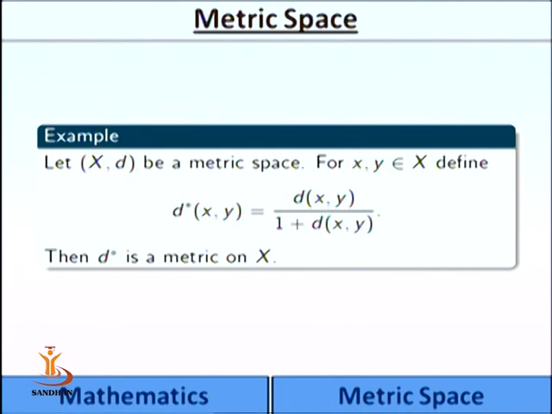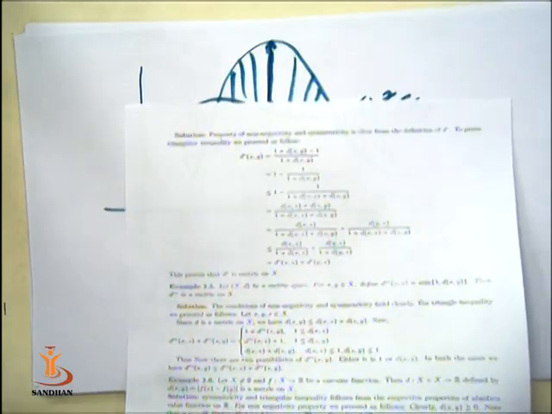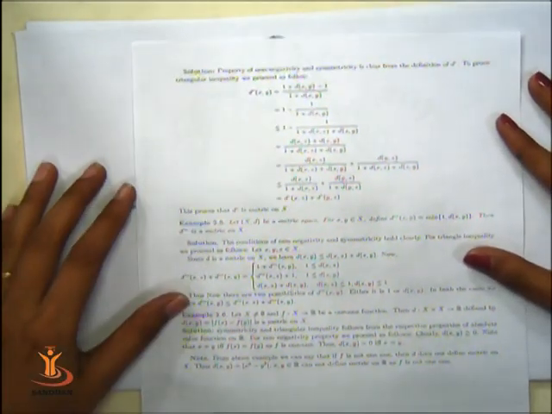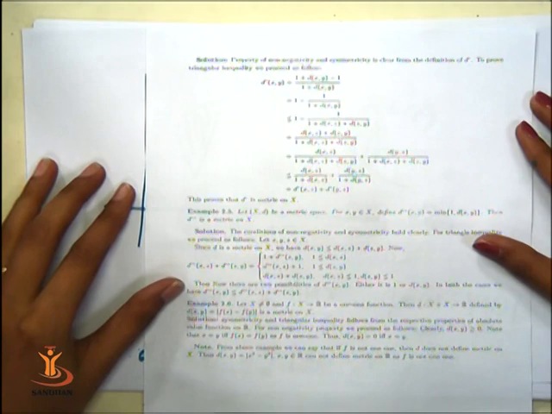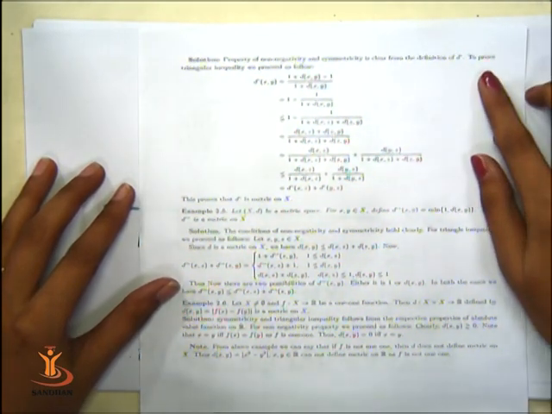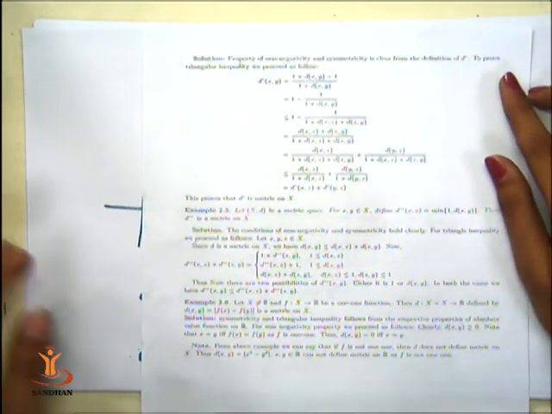The properties of symmetry and non-negativity of this d star function are very clear from the definition of d star itself. For the triangular inequality, we will proceed as follows. Property of non-negativity and symmetry is clear from the definition of d star. Now to prove the triangular inequality, we will proceed as follows.